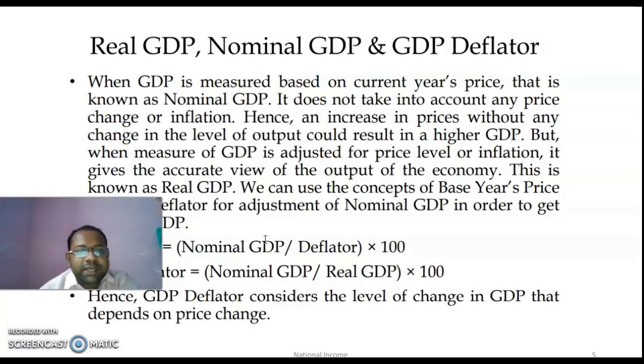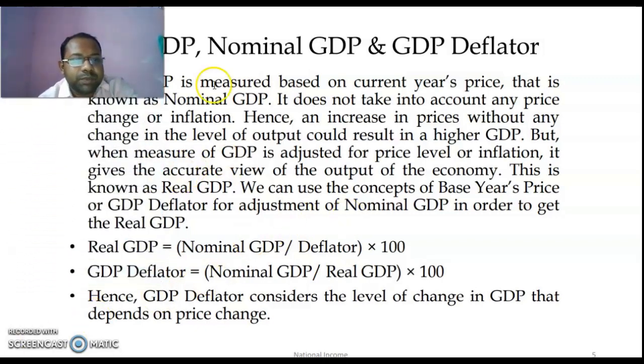So, when GDP is adjusted for the price level, or adjusted for inflation, what we get is real GDP. Real GDP gives us the actual value for the level of output, and real GDP is obtained by using the GDP deflator.